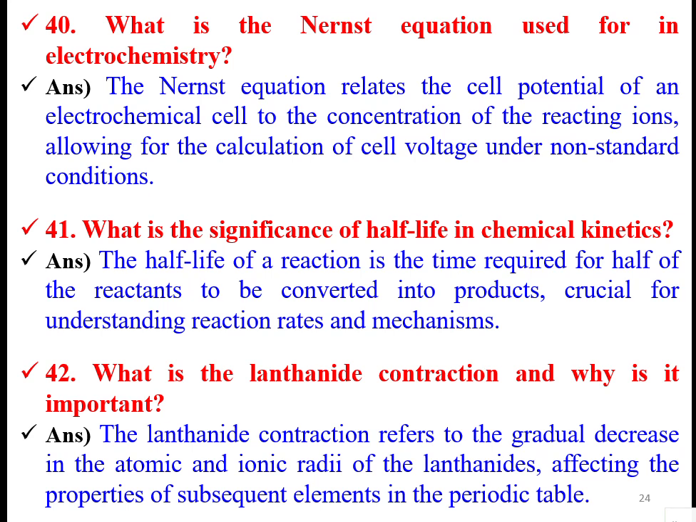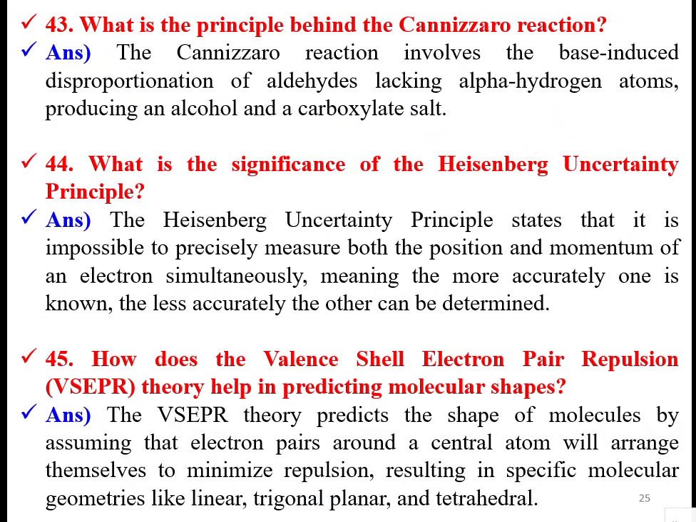Lanthanide contraction and why it is important. The lanthanide contraction refers to the gradual decrease in the atomic and ionic radius of the lanthanides, affecting the properties of subsequent elements in the periodic table. From left to right along the horizontal direction of the periodic table, some contraction will take place, which is a gradual decrease in the atomic size and atomic radius. That is lanthanide contraction.